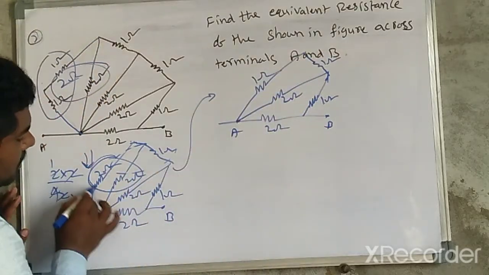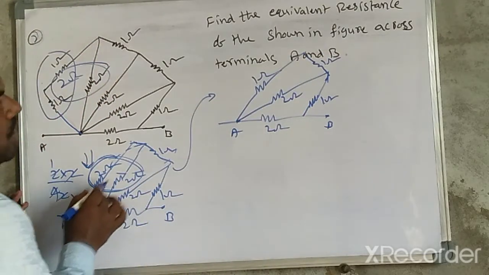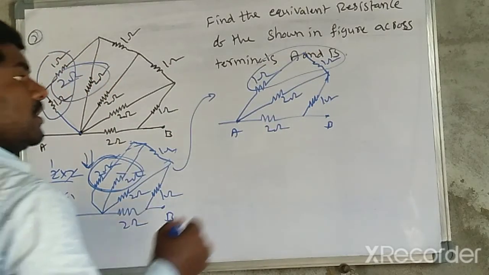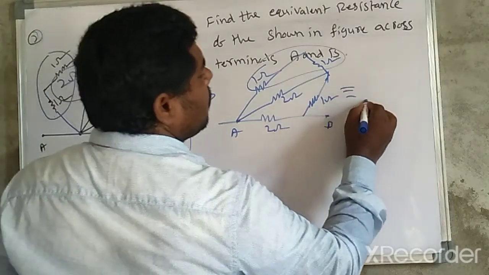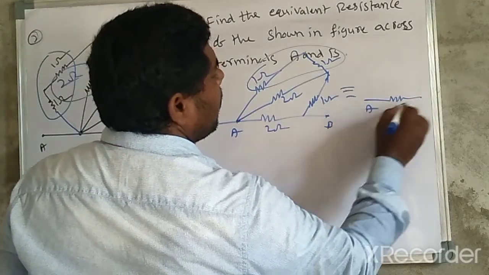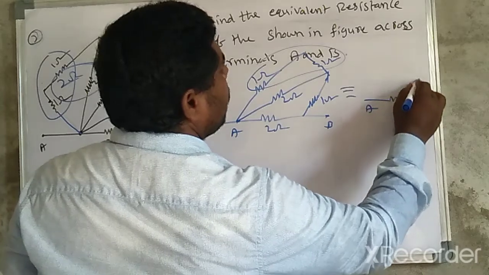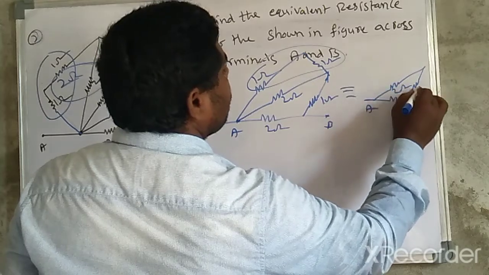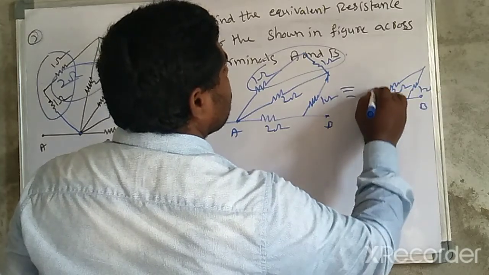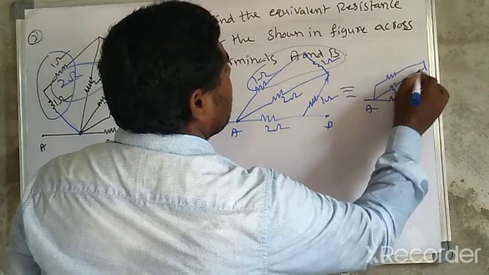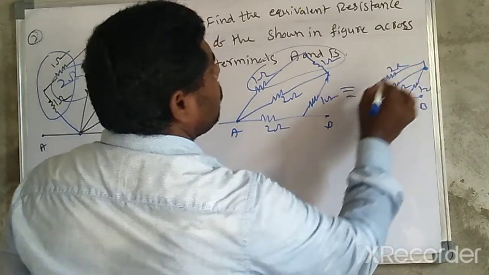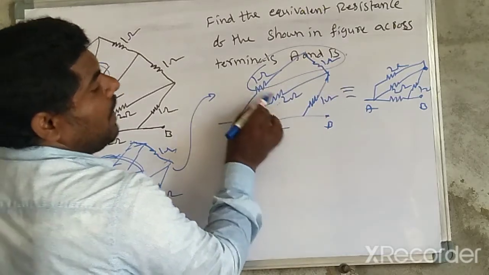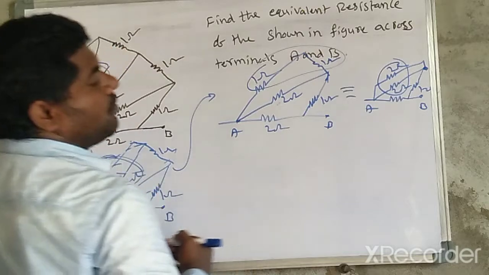Now this resultant resistor is nothing but 1 ohm. Now these two are in series, 1 plus 1 is 2. So that's why you may draw the equivalent circuit again. This is in between A and B. So this is one more resistor. This is another resistor. This is the 2 ohm resistor, 1 ohm resistor. Now this one is also another resistor connecting like this. So here this one is also 2 ohm. Now 1 plus 1 is 2, then this resistor in parallel combination means these two are parallel combination.